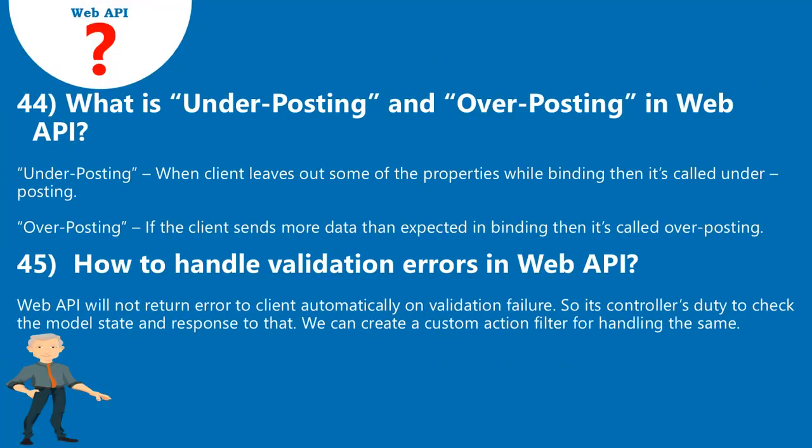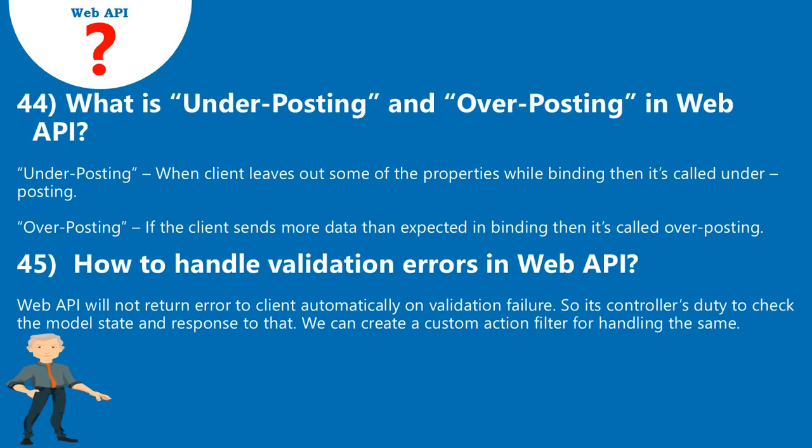44. What is underposting and overposting in Web API? Underposting: when the client leaves out some of the properties while binding, then it's called underposting. Overposting: if the client sends more data than expected in binding, then it's called overposting.